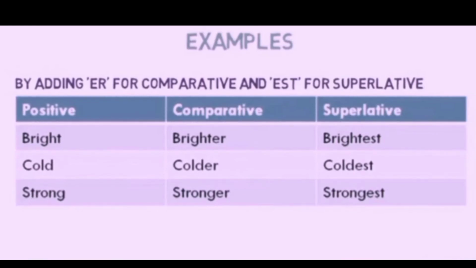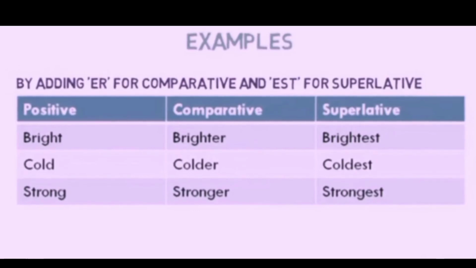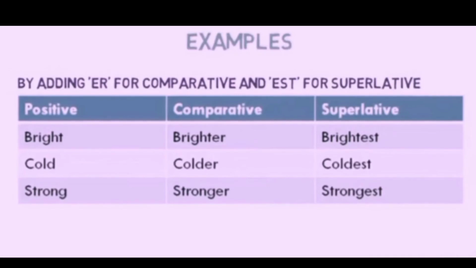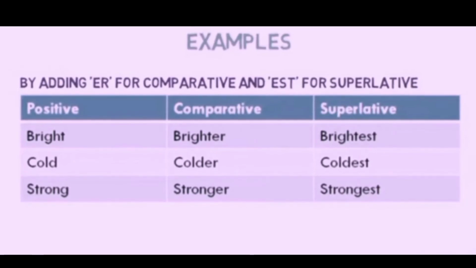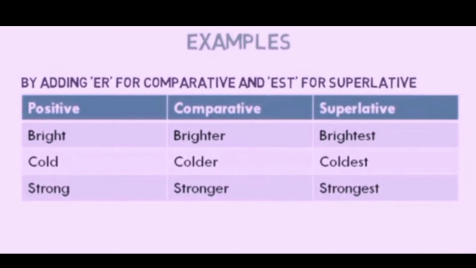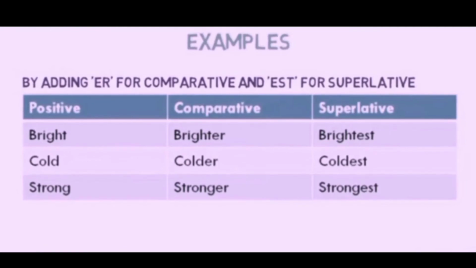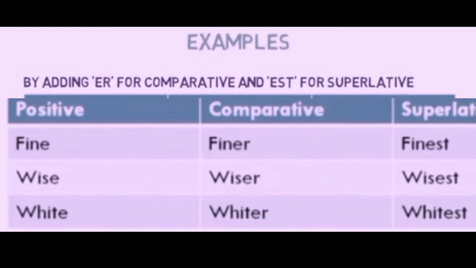Let's see how some of the words change from positive to comparative. You can see on the screen. Bright will become brighter in comparative. We are adding er for the comparative degree and est in the superlative degree, that is brightest. So to change from positive to comparative we add er, and to change from positive to superlative we add est to the base word.